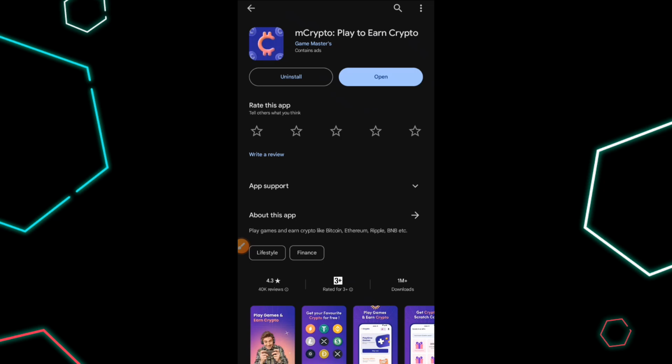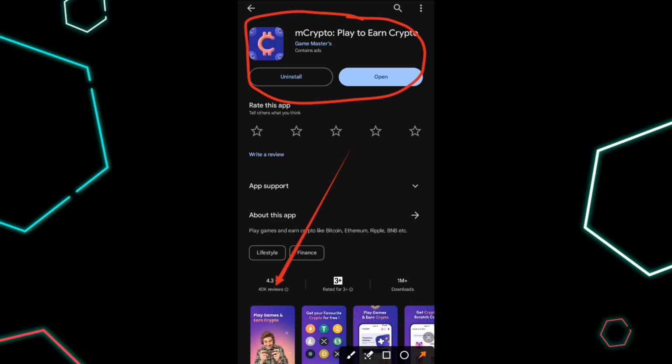So guys, this is actually the platform. This app is called M Crypto, Play to Earn Crypto. One thing is that if you just go ahead on Play Store to download it, you will not get the welcome bonus. So that's why you need to use the link in the description, and it will direct you to Play Store. Then download it from there, so that you can get the welcome bonus, which you can withdraw as well. As you can see, this app has a review of 4.3 stars, which is really awesome, out of 40k reviews.